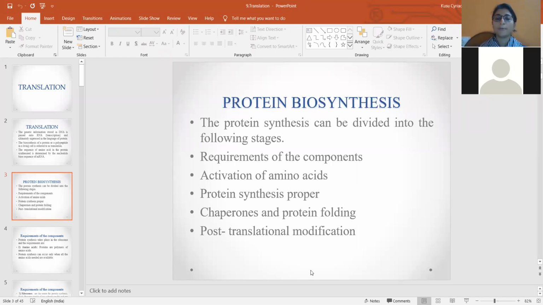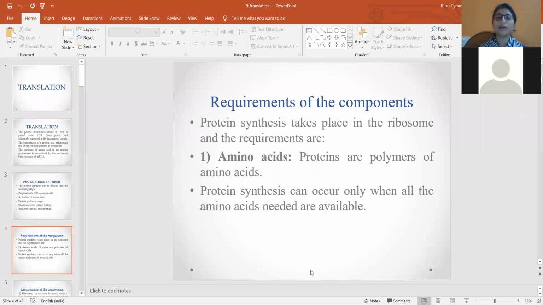Okay, so these are the 5 steps involved in the synthesis, that is the translation process. We'll see them one by one. The first one is the requirement of the components. So what are the essential requirements for the synthesis of protein?